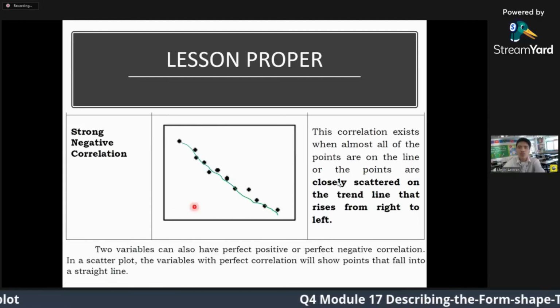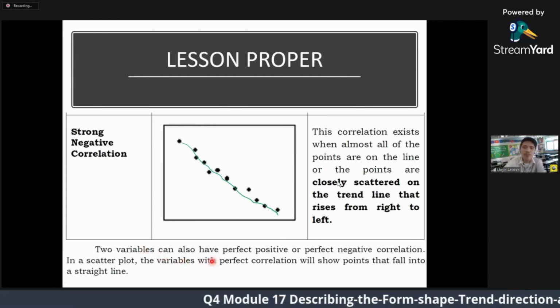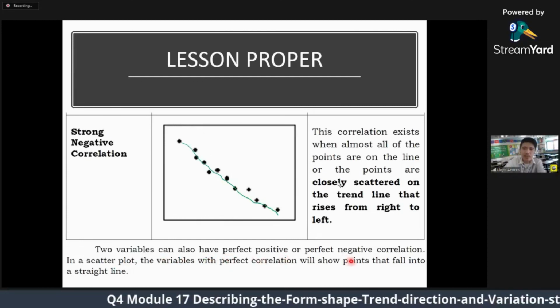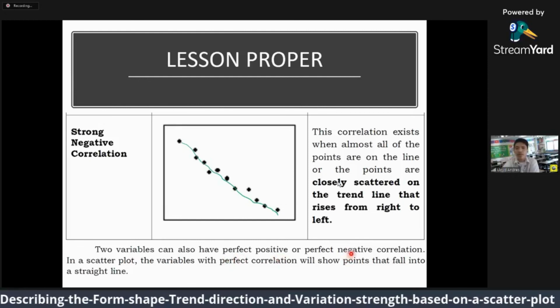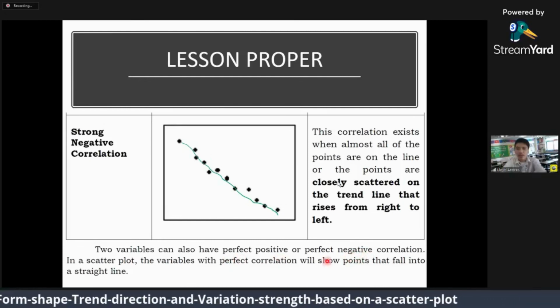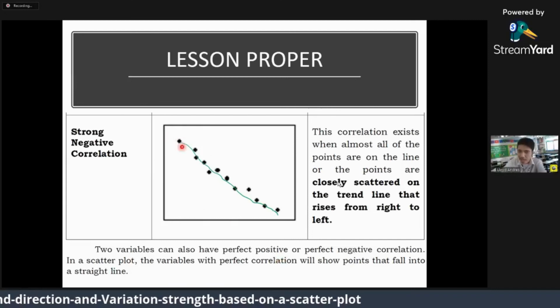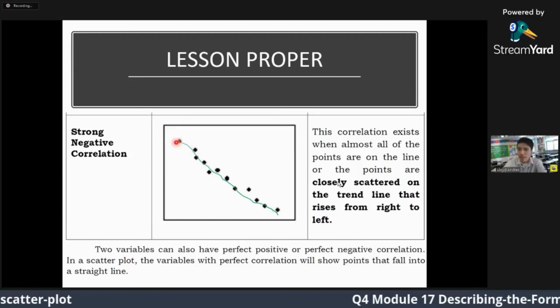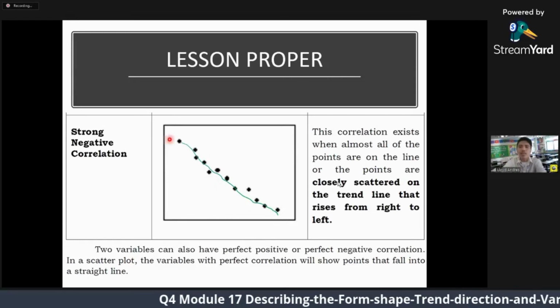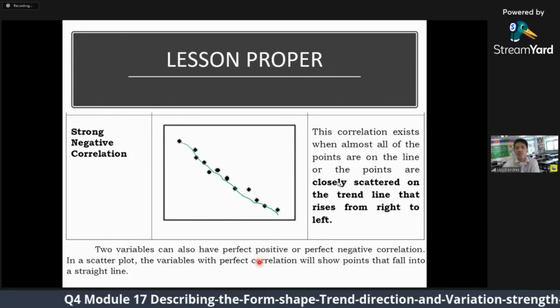So, two variables can also have perfect positive or perfect negative correlation. When can you say that it is a perfect positive or perfect negative correlation? It is perfect when it is a straight line. Here, if you connect the points, they do not form a straight line. But when the points fall into a straight line, then that is a perfect correlation.